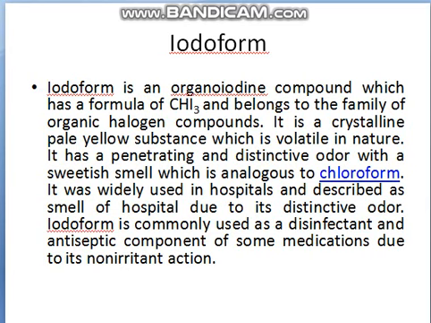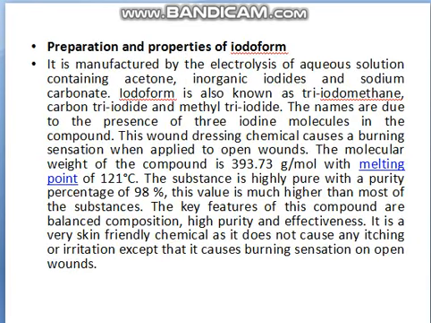Preparation and properties of iodoform. So this is the preparation. It is manufactured by electrolysis of an aqueous solution containing acetone, inorganic iodine, and sodium carbonate. Iodoform is also known as triiodomethane, carbon triiodide, and methyl triiodide. The names are so because of the presence of three iodine atoms in the compound.